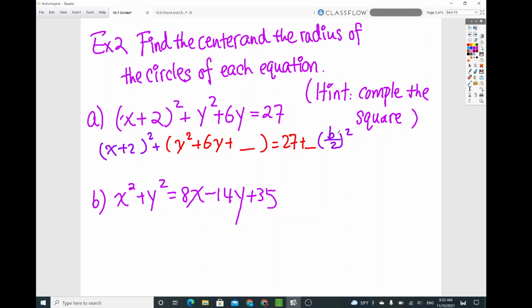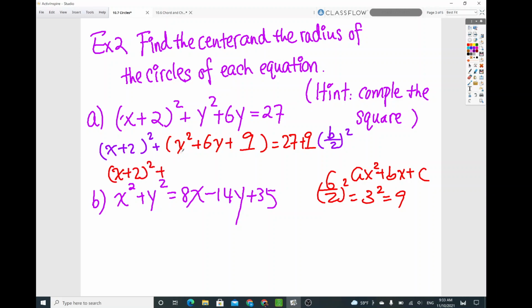Again, using that magic formula, b over 2, where b is 6, because that's quadratic standard form, ax squared plus bx plus c. So 6 over 2, quantity squared, is 3 squared, which is 9. So add 9 here, add 9 on the other side, because you want to balance the equation. So we have (x plus 2) quantity squared plus, the purpose of completing the square is to make sure the quadratic expression is factorable, and we can make it a perfect square, so it's (y plus 3) quantity squared.